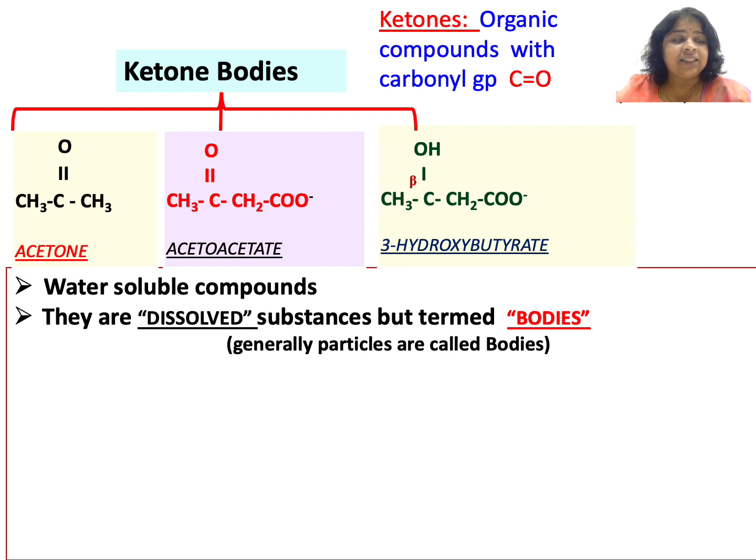Fatty acids were not water soluble, so they required something for their transport. Lipoproteins are required, or fatty acids will bind with albumin. Cholesterol also cannot be transported through blood. It requires a transport compound like lipoproteins. Whereas ketone bodies are soluble, so they can be directly transported in blood and do not require any carrier or transport molecule.